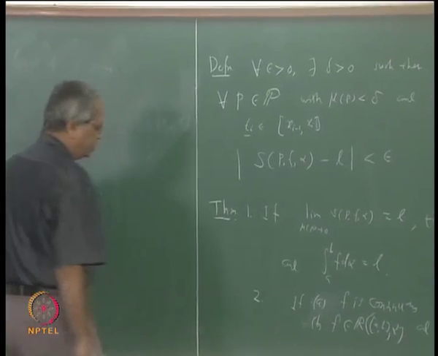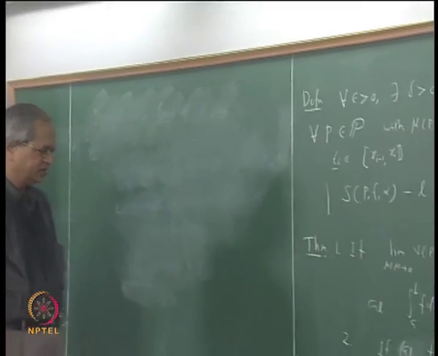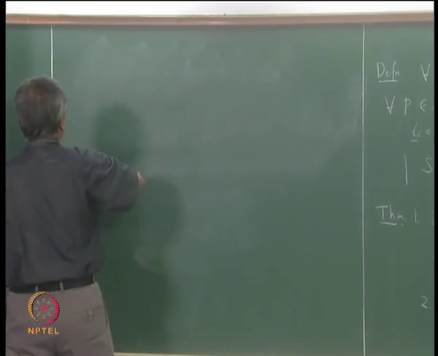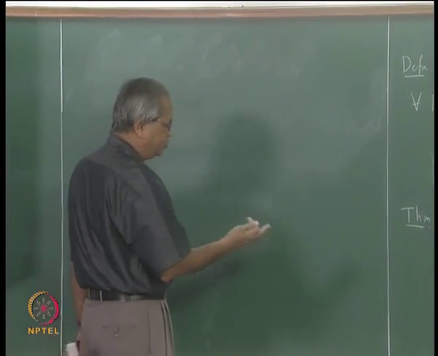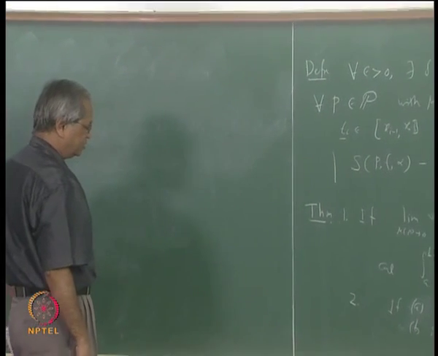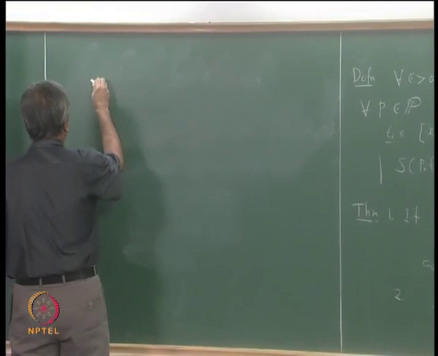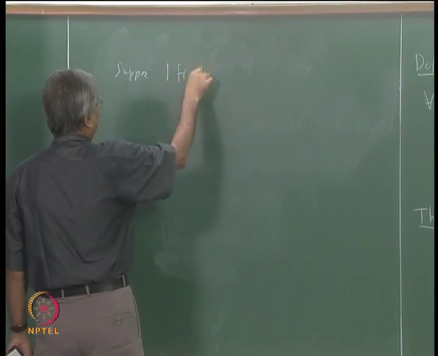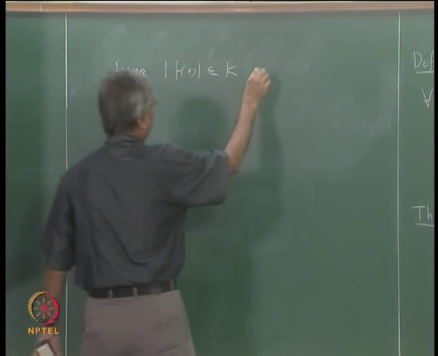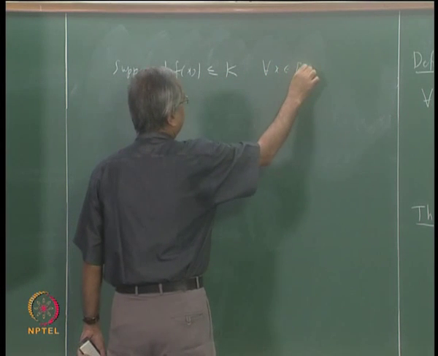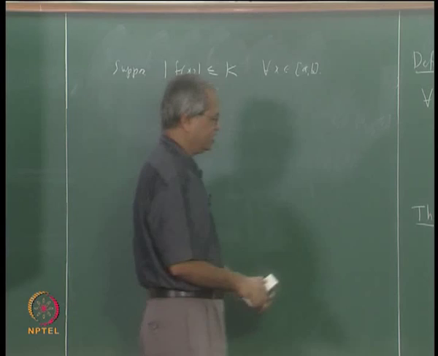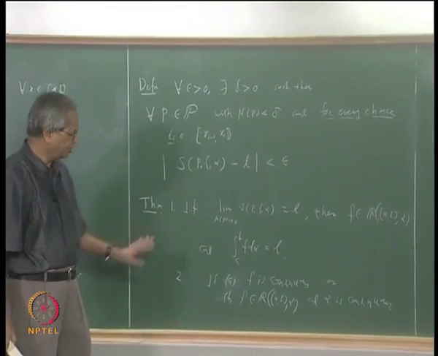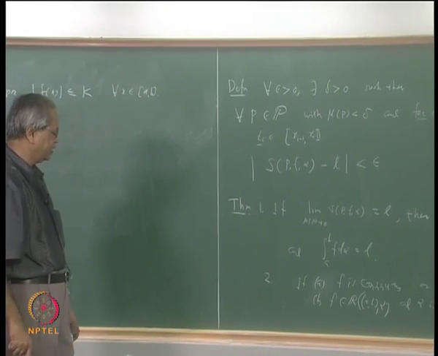What are we assuming now? That f is integrable and alpha is continuous. Since here we need to use the boundedness of f, let us assume that mod f(x) is less than or equal to some number k for every x in [a, b]. This we can always say because we assume that f is Riemann integrable. Once the function is integrable, we are talking about integrability only for bounded functions.